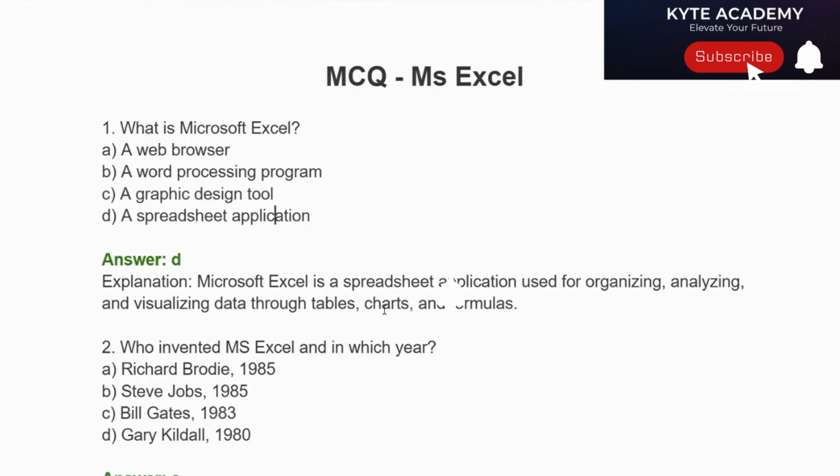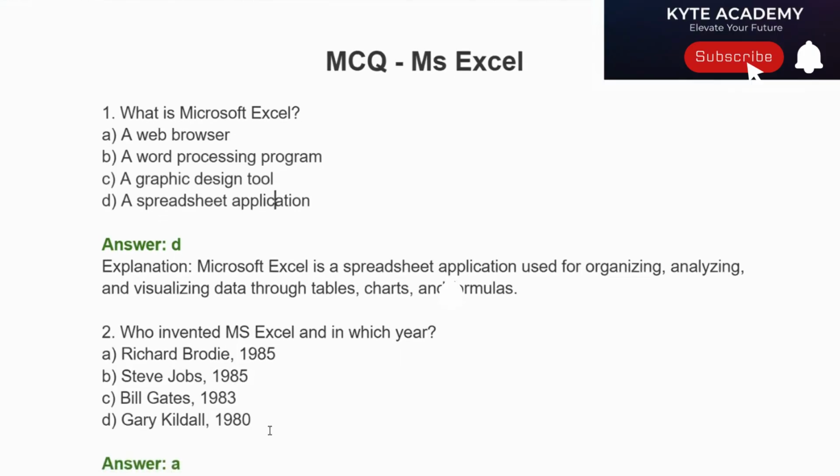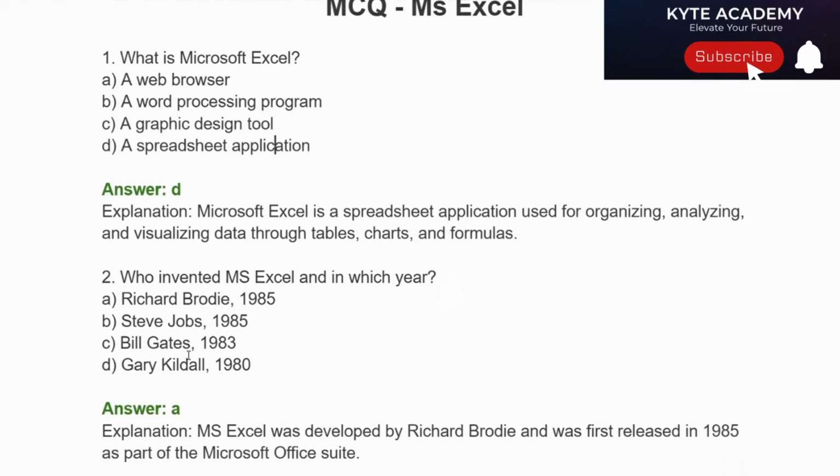Question number 2. Who invented MS Excel and in which year? Option A. Richard Brody 1985. Option B. Steve Jobs 1985. C. Bill Gates 1983. D. Gary Kildale 1980. Correct answer is Richard Brody. Answer A. Richard Brody. Explanation. MS Excel was developed by Richard Brody and was first released in 1985 as a part of the Microsoft Office suite.